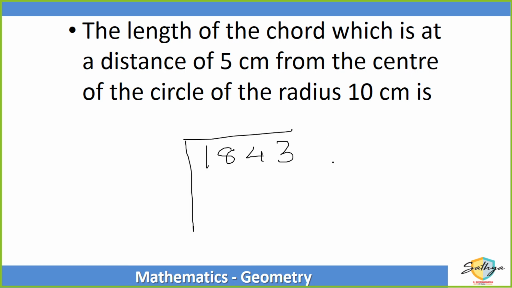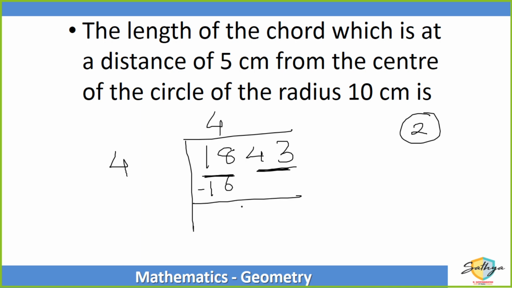Start from the right hand side and start making groups of 2 numbers. सो 43 का एक ग्रुप बनेगा, 18 का एक ग्रुप बनेगा. अब 18 से छोटा perfect square क्या है? 16. So 4 4s are 16. Subtract कर लो, बचा क्या?